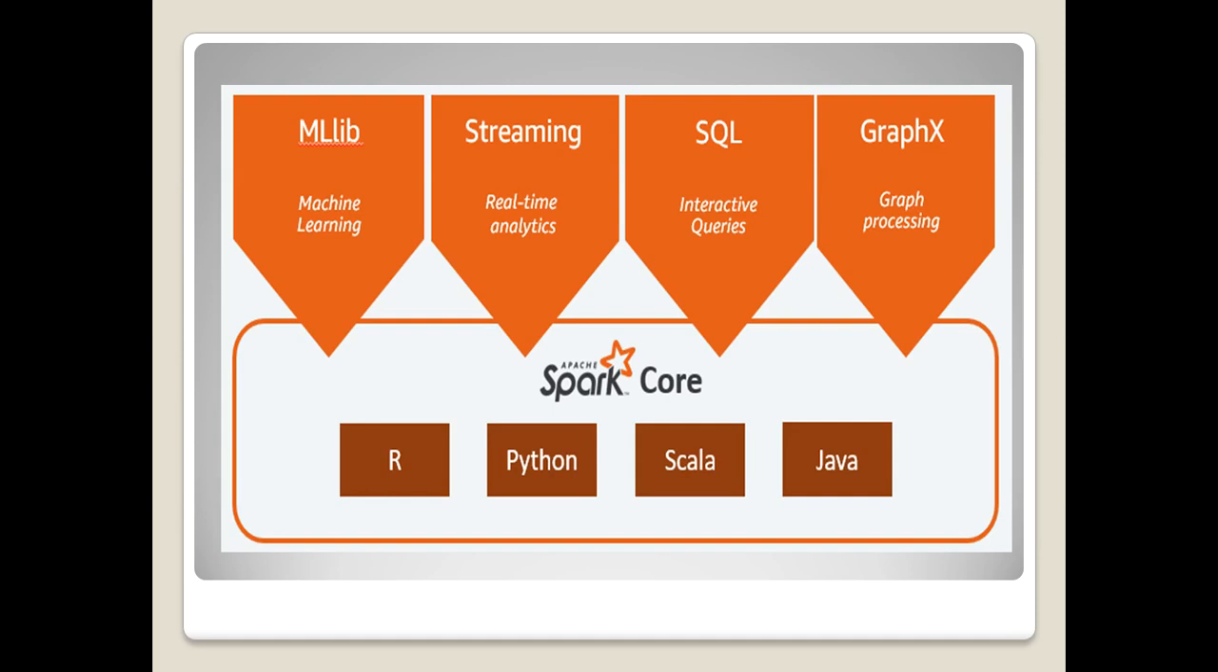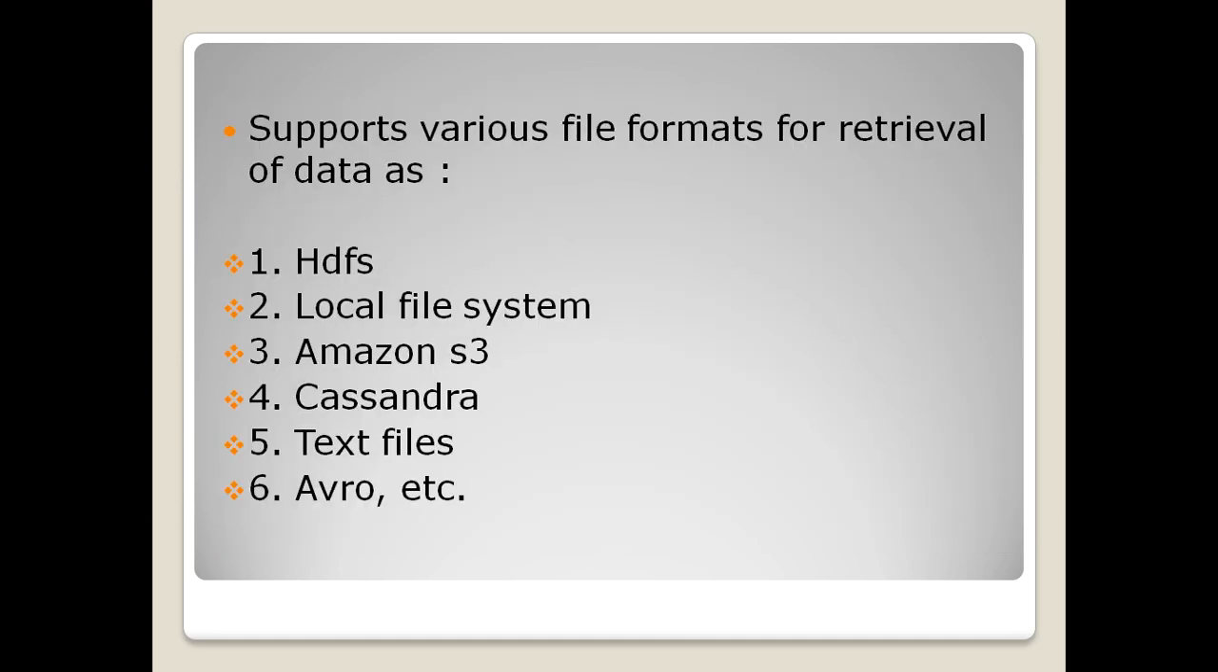Streaming means live streaming of data. We can stream live tweets, we can stream live data from any platform and process it using Apache Spark. So for real-time analytics, we can use Spark. SQL is a traditional database, so we can work with interactive queries using Spark. And GraphX is to visualize the data, to plot the data using different graph processing techniques. So these are the four processes that can be done using Apache Spark.